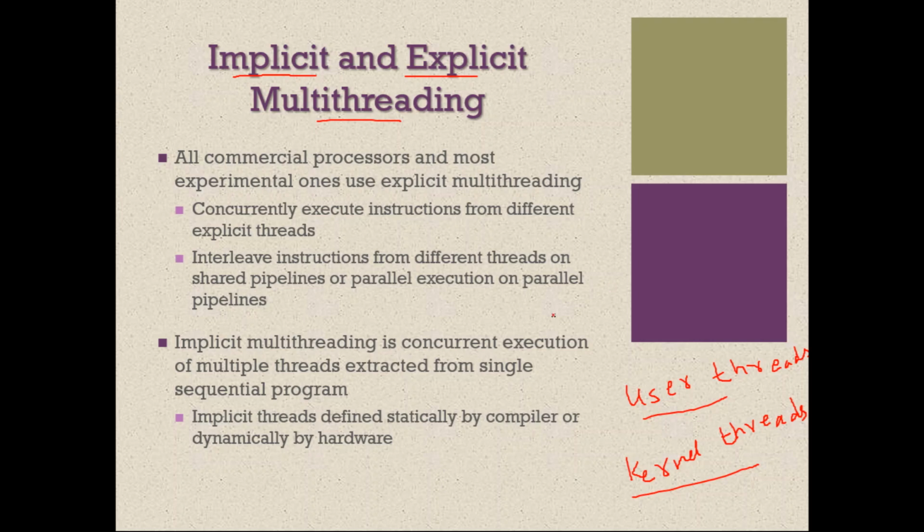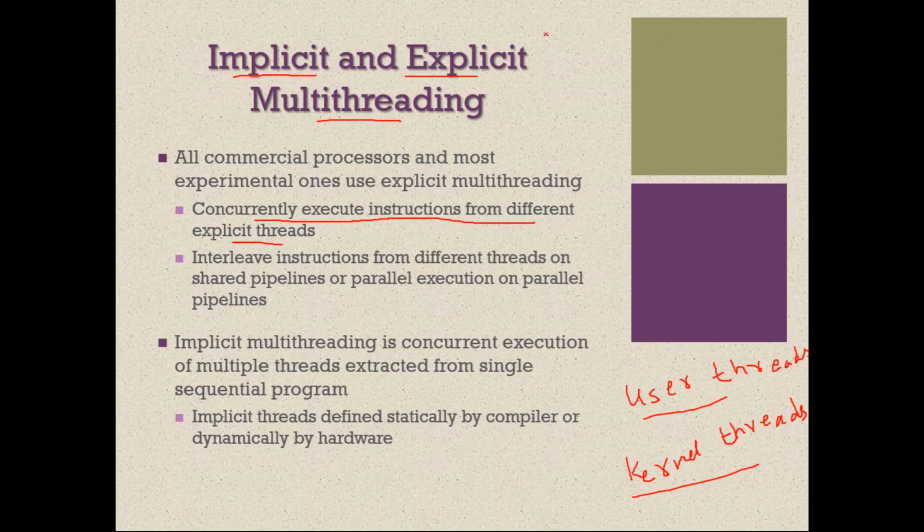So here, explicit multi-threading means the processor can concurrently execute instructions from different explicit threads. The processor can concurrently execute. Concurrency means it is not parallelism. Please remember, it is context switching. So the processor can concurrently execute instructions from different explicit threads.